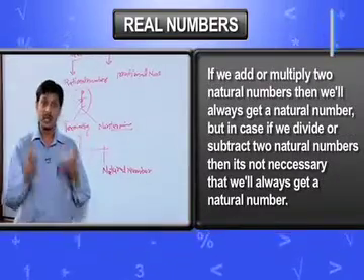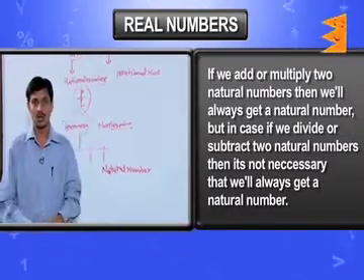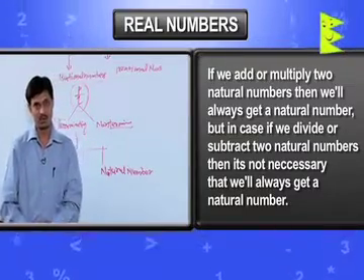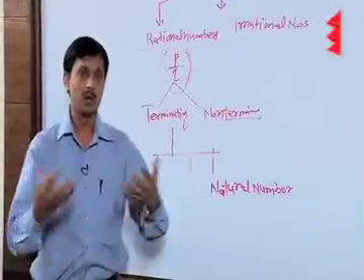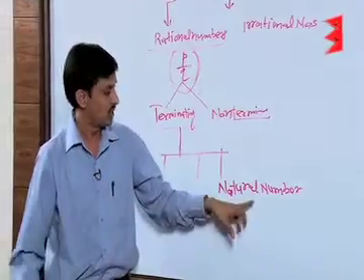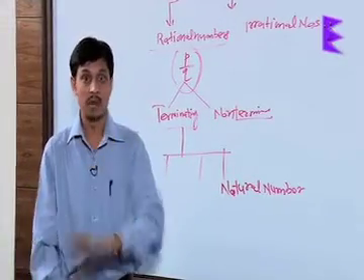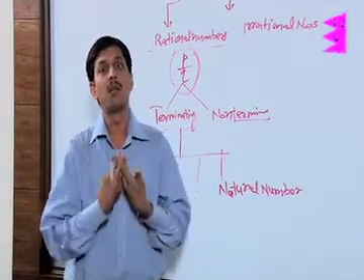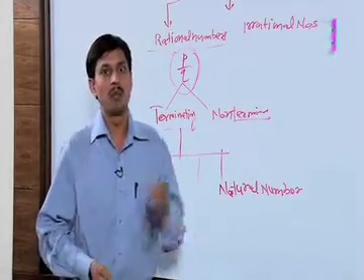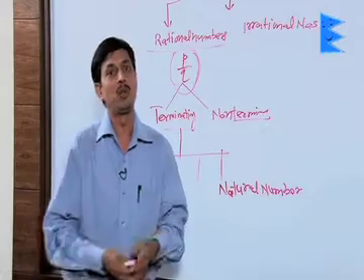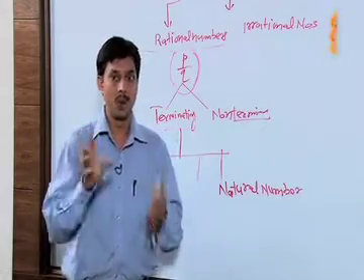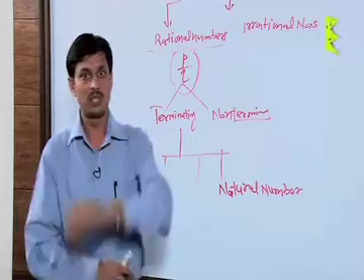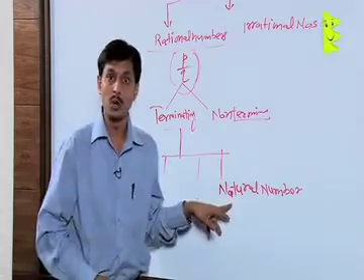If we add two natural numbers, we always get a natural number. If we multiply two natural numbers, we will always get a natural number. But if you subtract or divide, it is not necessary that you will get a natural number. So when you add or multiply two natural numbers, you get again a natural number. It is known as the closure property of the natural numbers. But in case of division and subtraction, this property is not true.